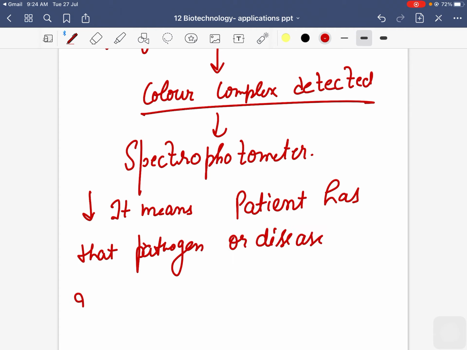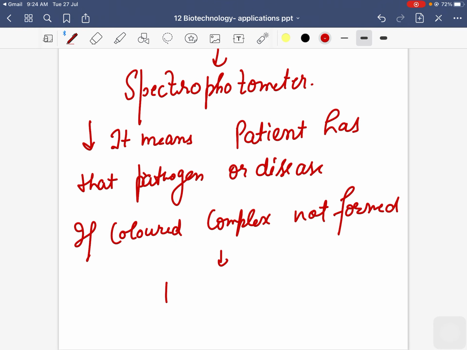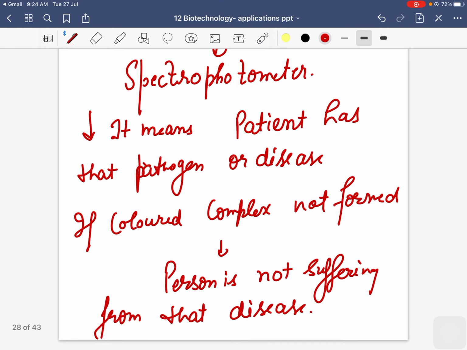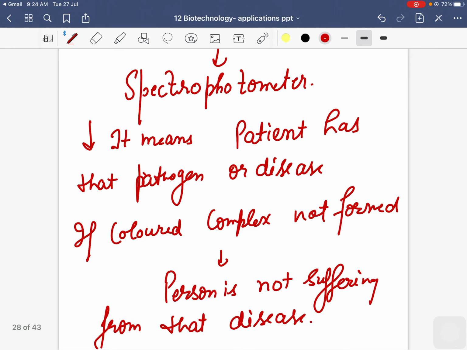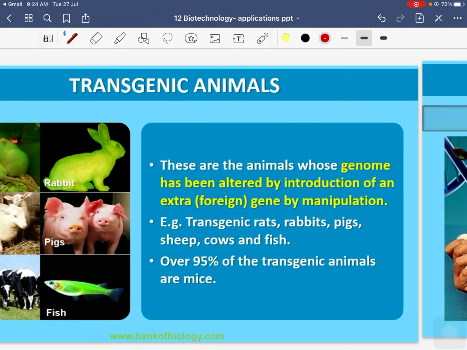If the colored complex is not formed, then definitely the test will come out to be negative, and it means the person is not suffering from that disease, right? There we are finishing with our second part of this application, that is the applications in medicine.